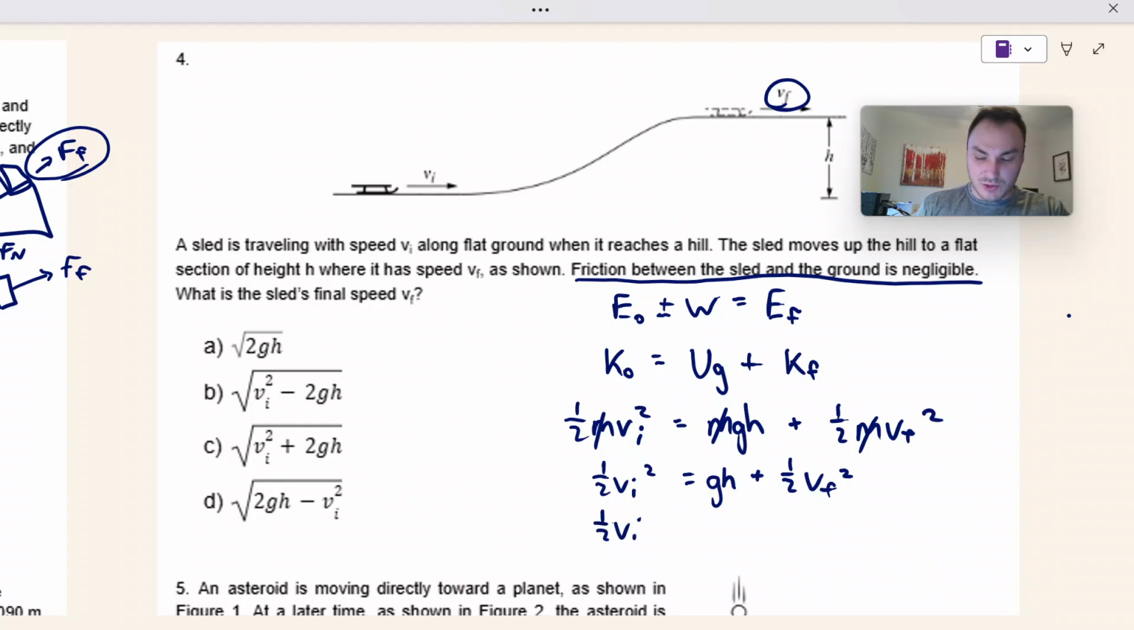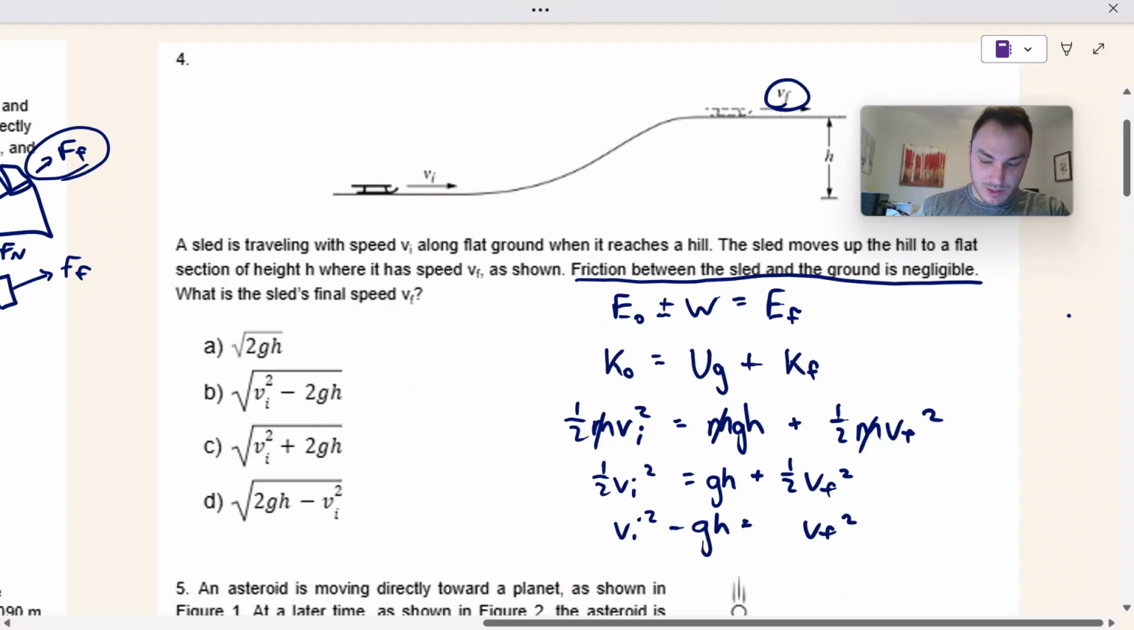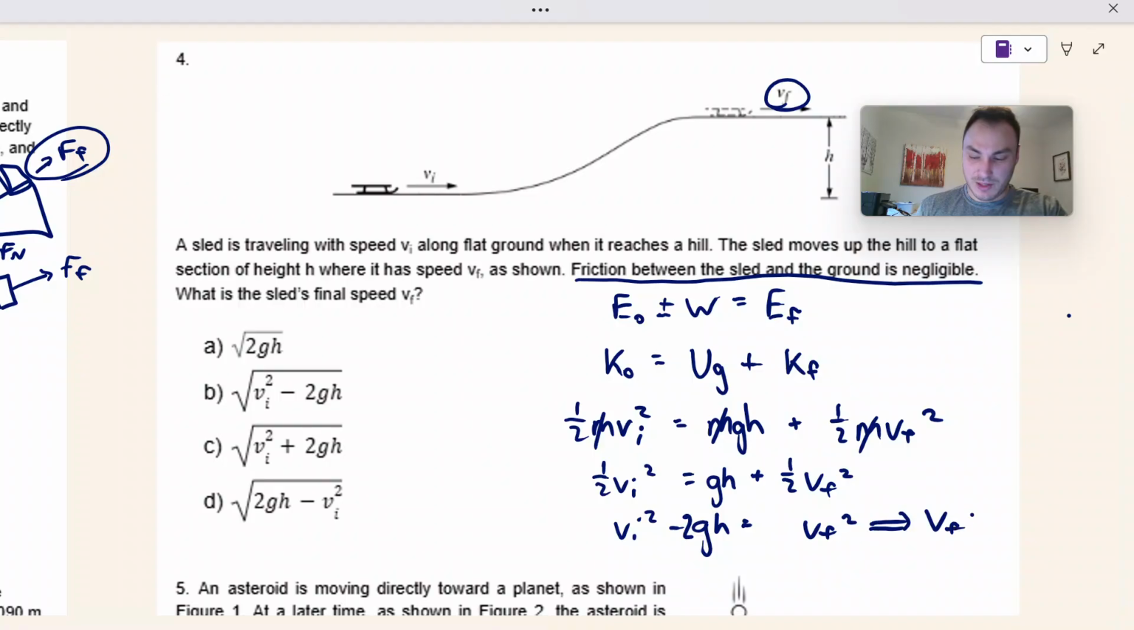1/2 V initial squared minus GH equals 1/2 V final squared. Multiply everything by 2. We get V initial squared minus 2GH equals V final squared. And lastly, we get V final equals the square root of V initial squared minus 2 times G times H, which should be one of these options, and it is. It's B.